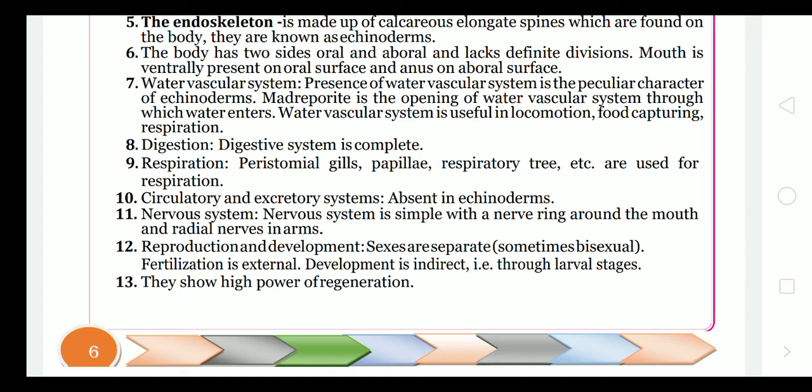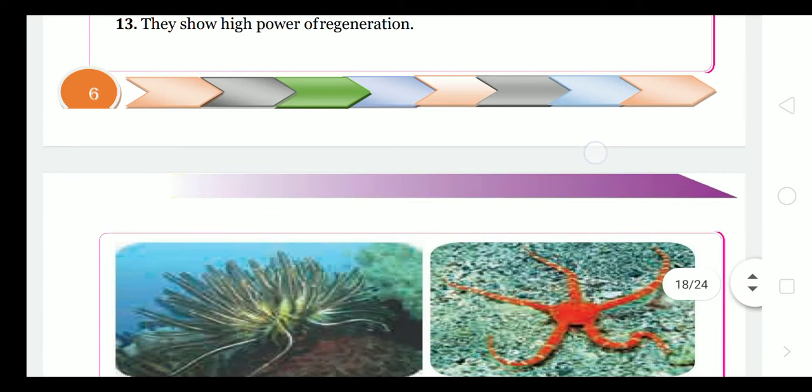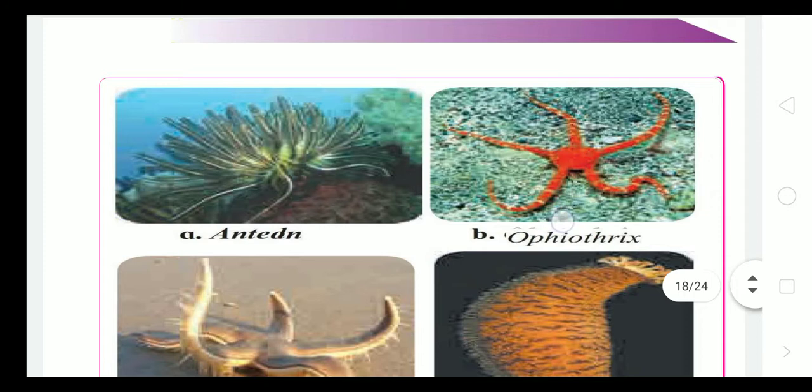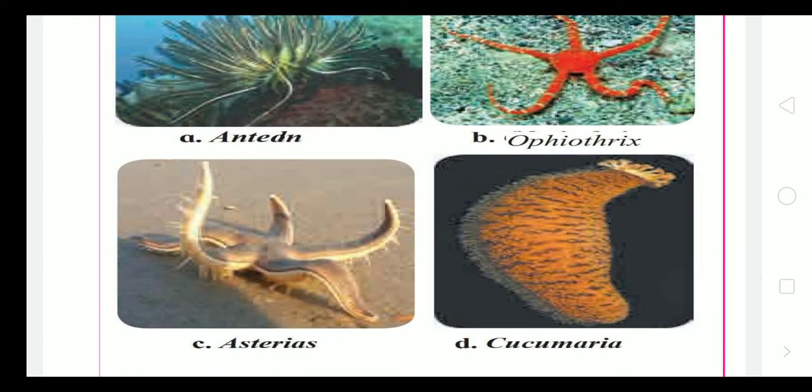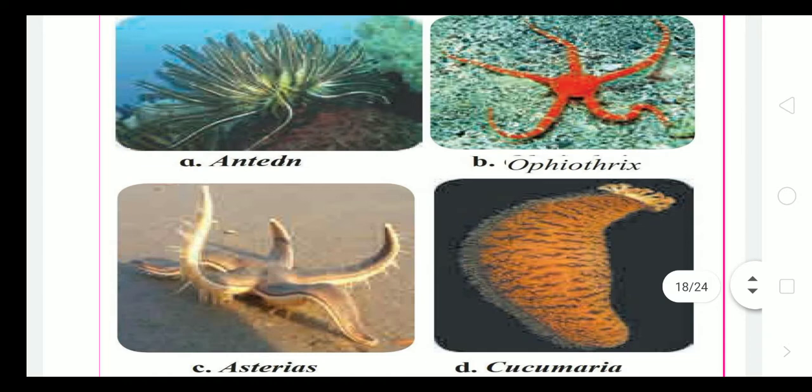Reproduction and development. Sexes are separate, meaning male and female are separate. Sometimes they are hermaphrodite, that means bisexual. Fertilization is external, meaning the male leaves his sperms and the female lays eggs in the water. Development is indirect, that means larval stages are there. They show a high power of regeneration, as we have seen in the earlier standard, that a starfish which shows a breaking part, from any arm a complete starfish can be formed.